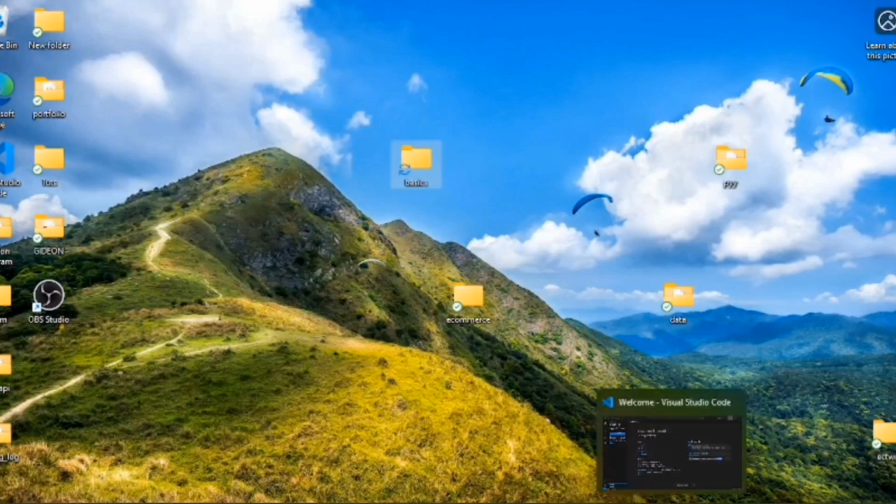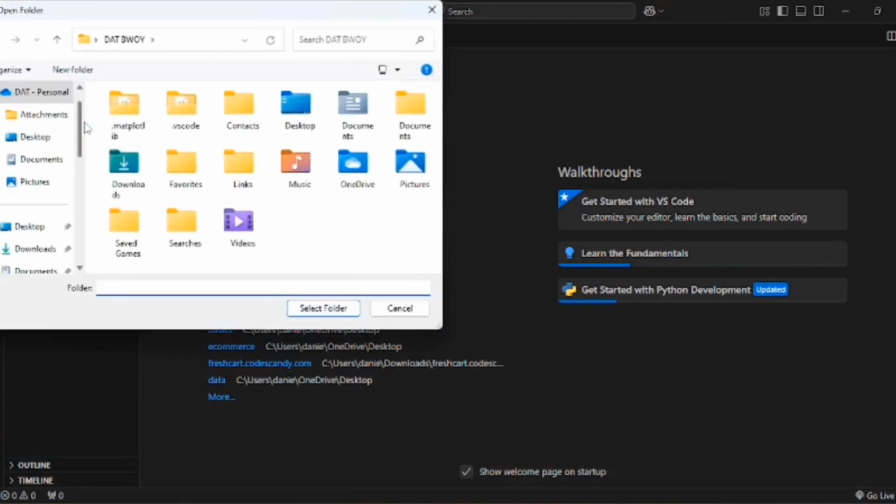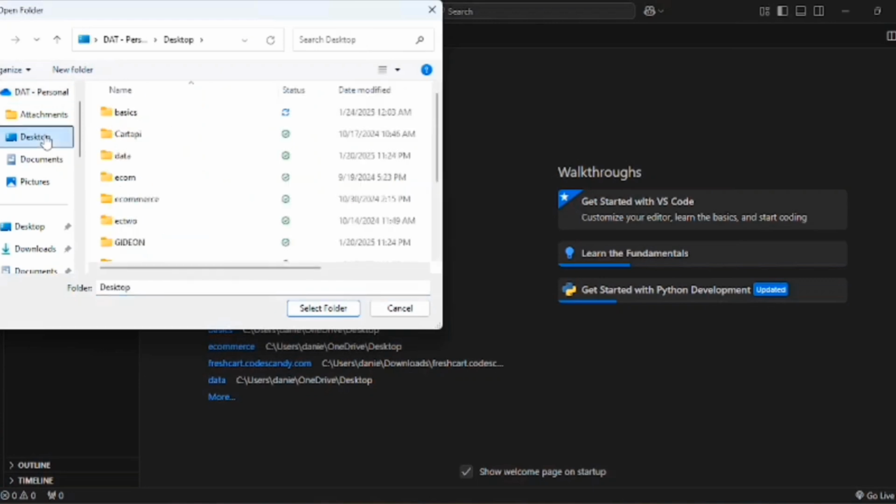Okay, so let's go back to our Visual Studio Code and try to open the folder we just created. You can come here and open your folder. So we created it at desktop. We can search for it where we named it.